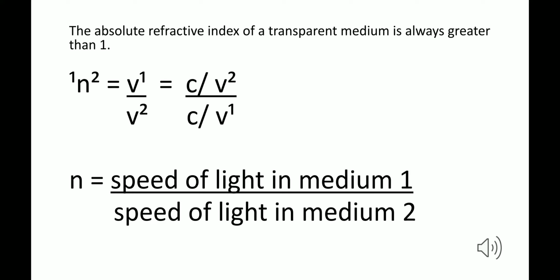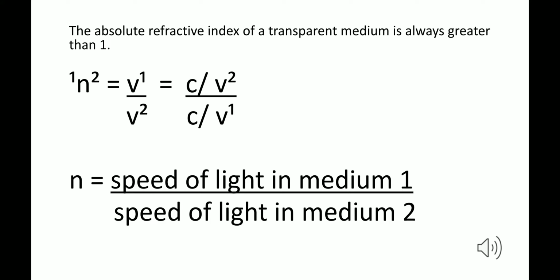In that case, what will we do? First of all, we will find out the speed of light in water and the speed of light in glass. Then we divide speed of light in air by water on one side, and speed of light in air by glass on the other side, and then we find the refractive index. So here we are doing it directly. We are deriving a formula so that we can calculate the refractive index directly.